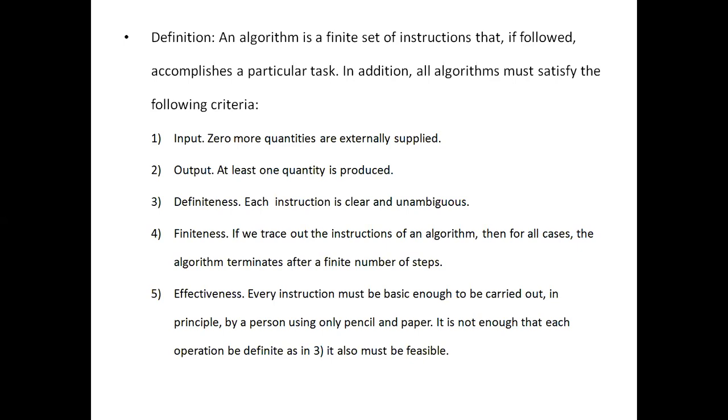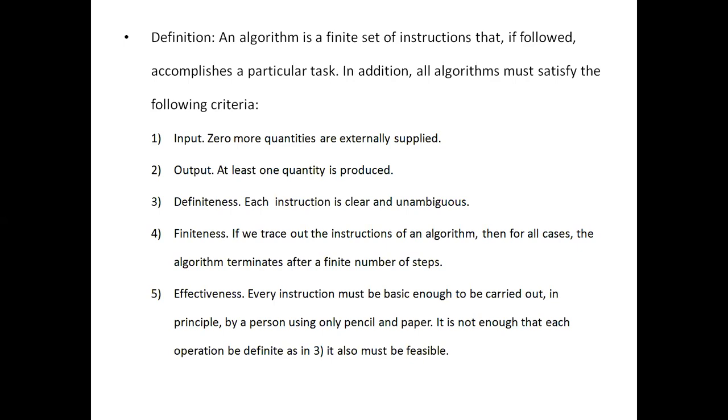And the third criterion is definiteness. An algorithm is made up of various instructions, and each of the instructions should be clear and unambiguous. Unambiguous means from a particular instruction, you should not go to more than one instruction.